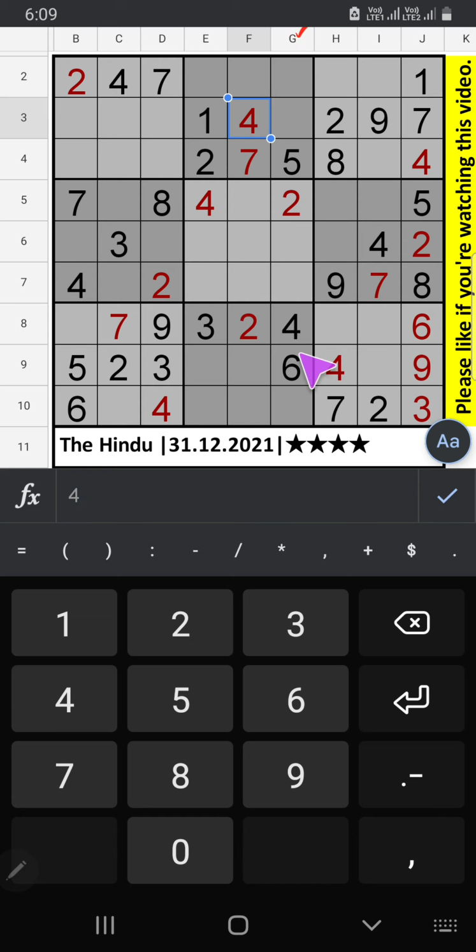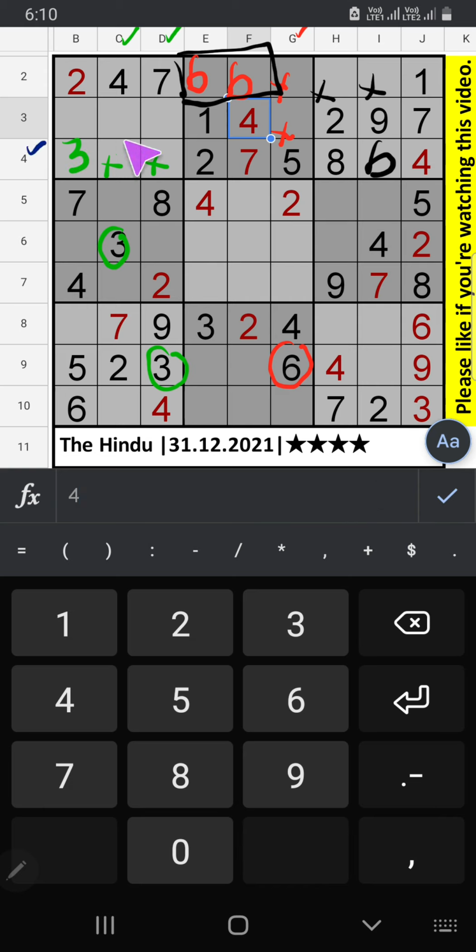Column G we have 6. So 6 can't come in this cell. 6 will come in any one of the cells. Since 6 is here, 6 can't come in these cells. 6 confirm here. Column C, column D, we have 3. 3 can't come in these cells, 3 will confirm here.